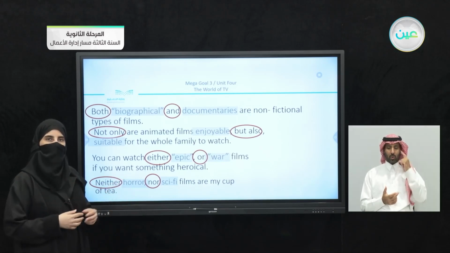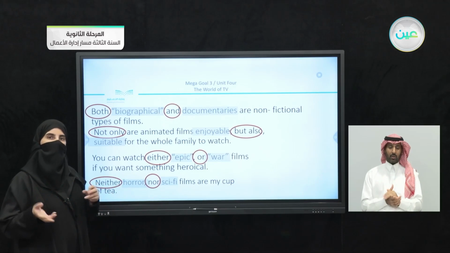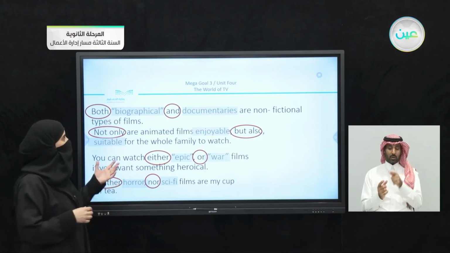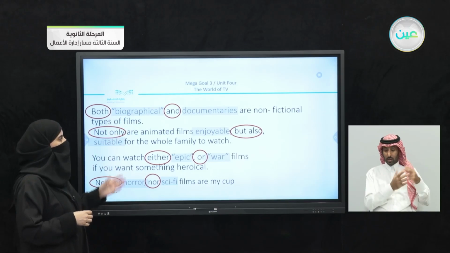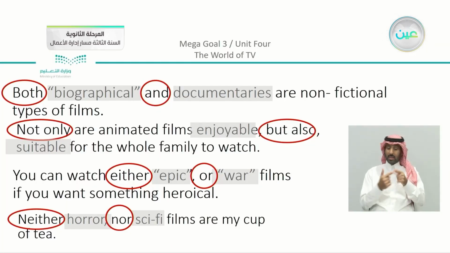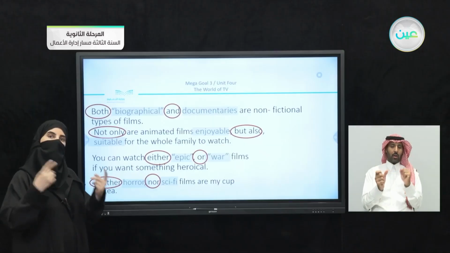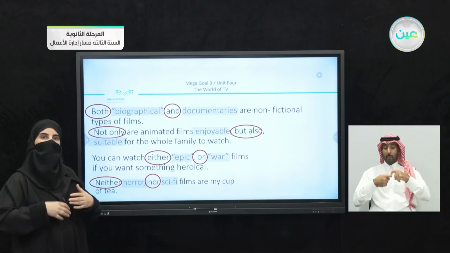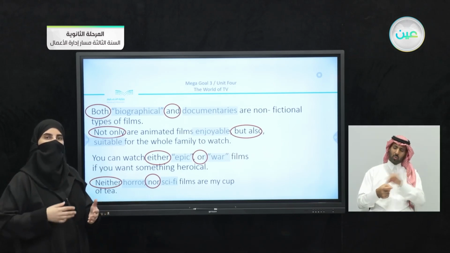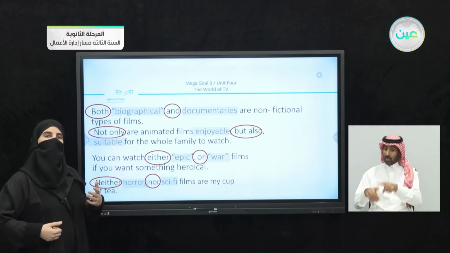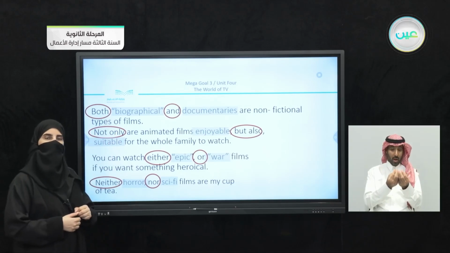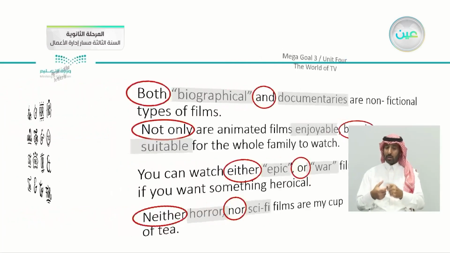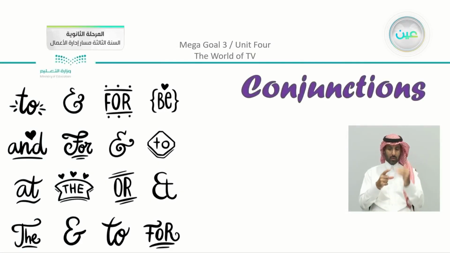So what do we notice from these examples? We notice that we are talking about two points maybe. You can see that we have here maybe nouns like biographical or documentaries, epic and war. These are nouns. Or sometimes there are two adjectives like enjoyable and suitable. But the most important thing to notice here, you can see the circles, is that I have two parts that come together, either or, neither nor. I used not only but also, and I used both and. So we can see from the sentences that we are going to use conjunctions.